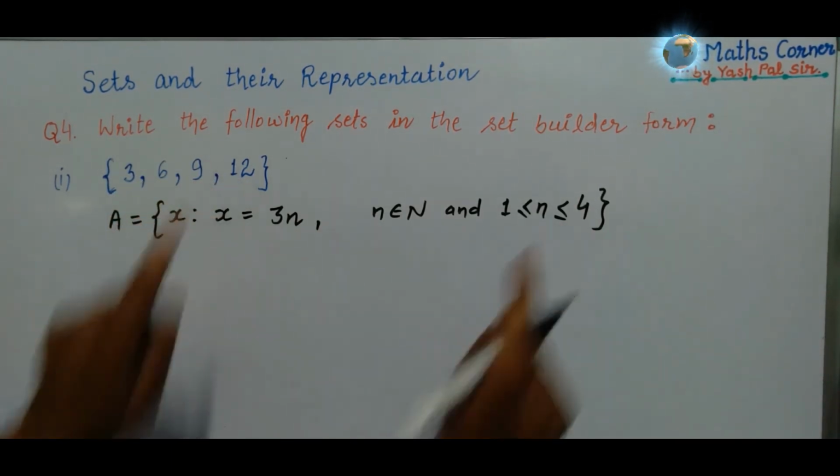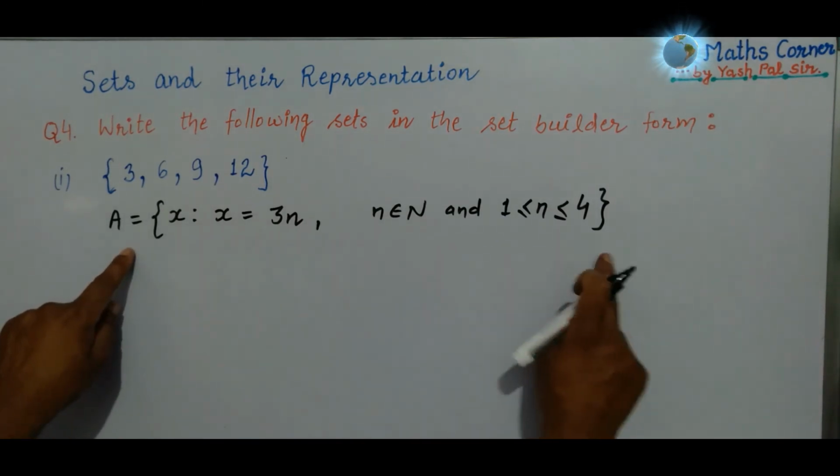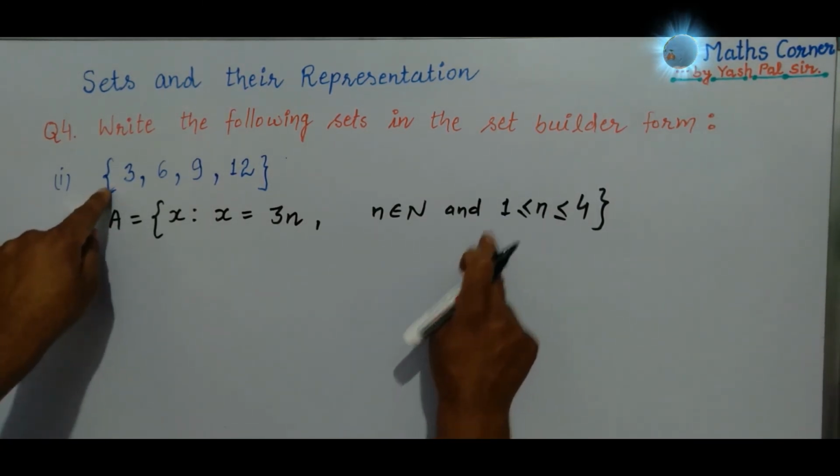So this is the way how we can write this roster form in the set builder form.